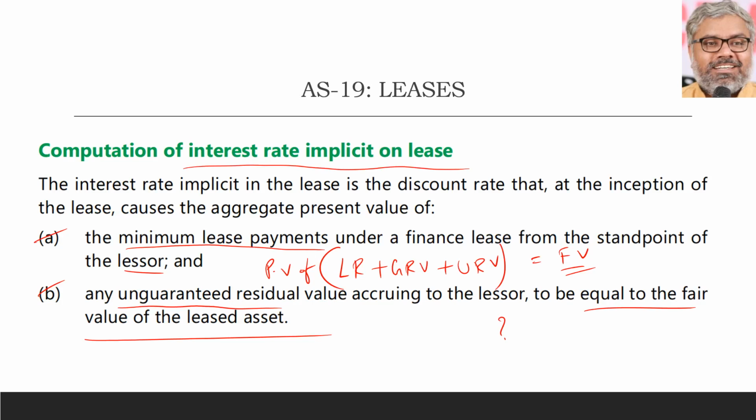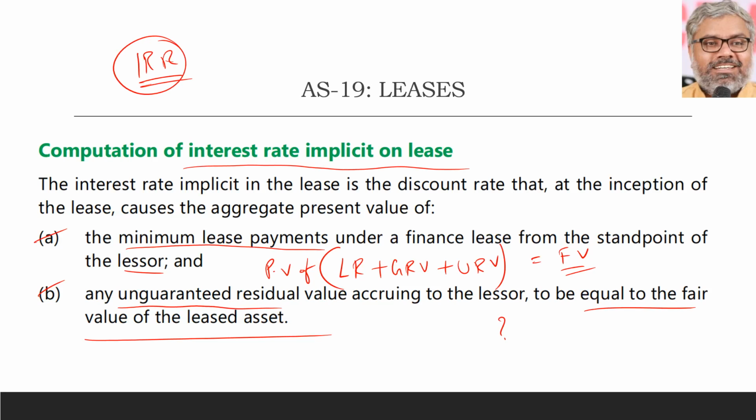That we have to find out naturally by using trial and error method, which is nothing but IRR, internal rate of return, from this lease to the lessor. From the lessor's point of view, whatever is the IRR that this lease generates, that is the interest rate implicit on lease. So computation of interest rate implicit on lease is nothing but computation of IRR. How to calculate IRR, we should know from financial management.